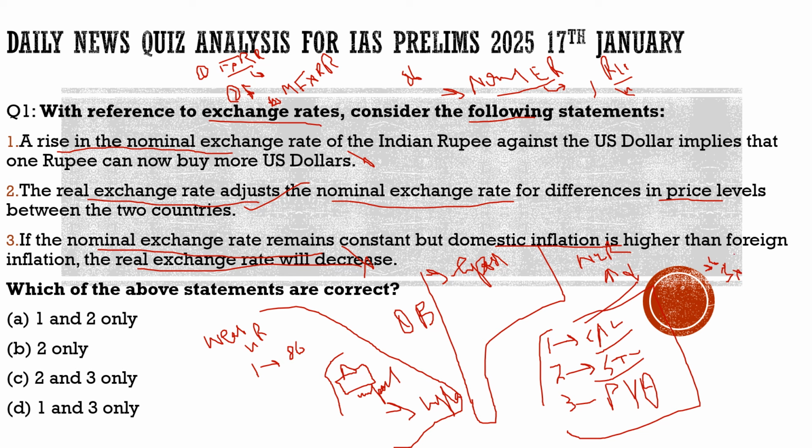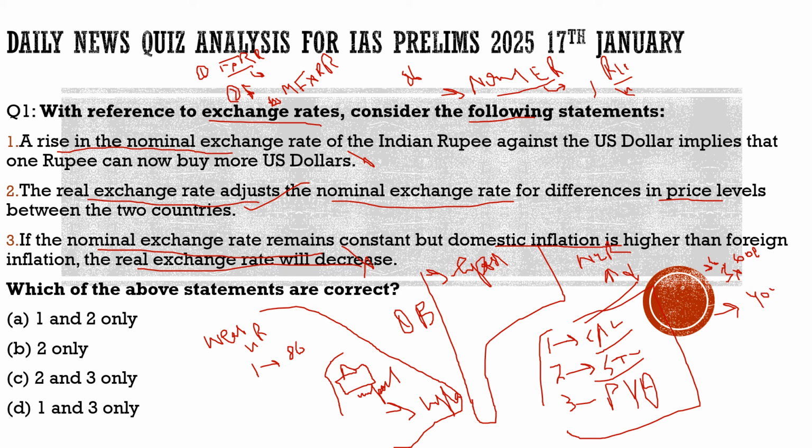Let's suppose it is 600 rupees there. And in the domestic market, the inflation is higher. As earlier it used to be 200 rupees, now the same burger will cost 400 rupees in India.